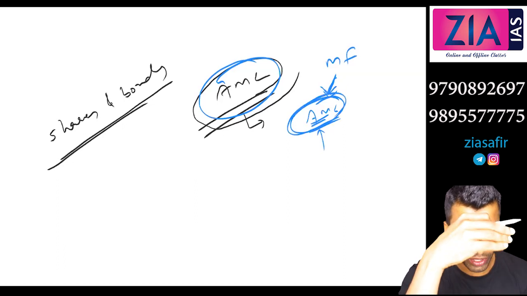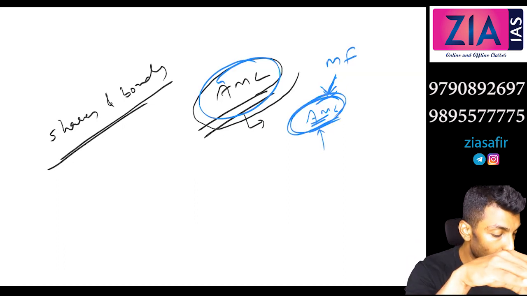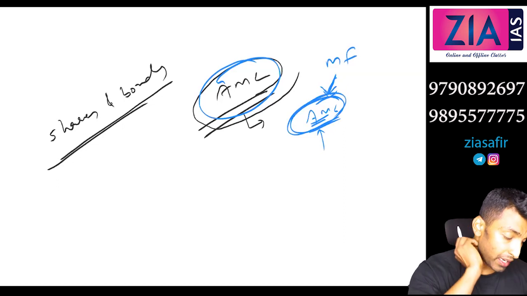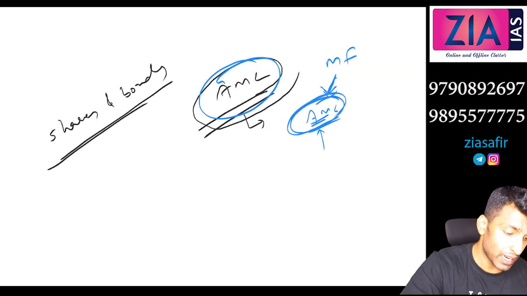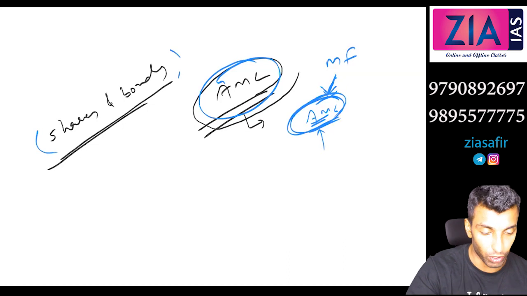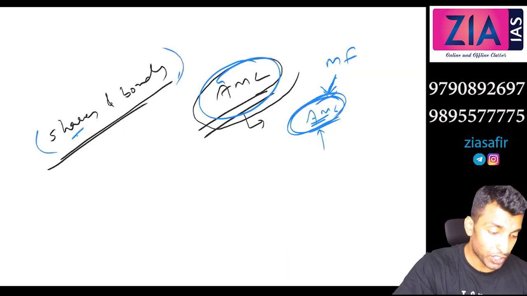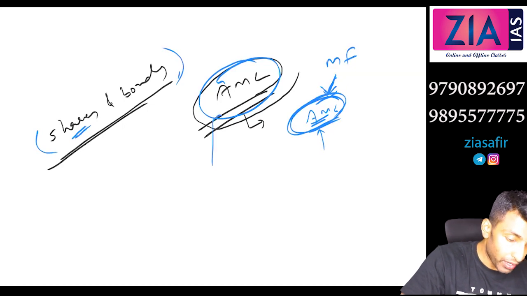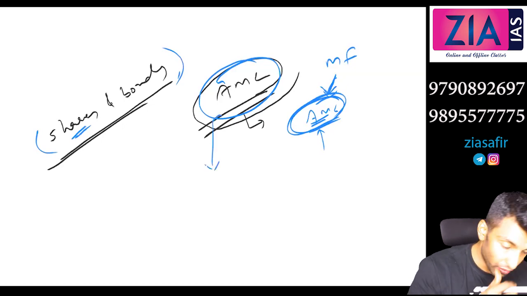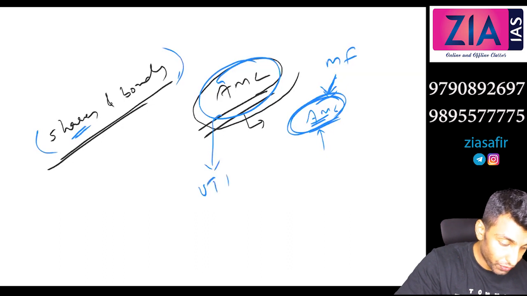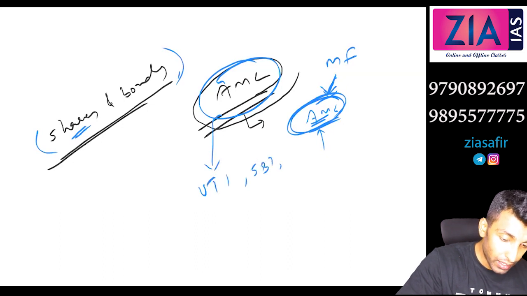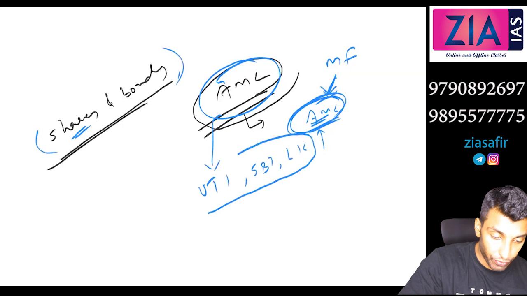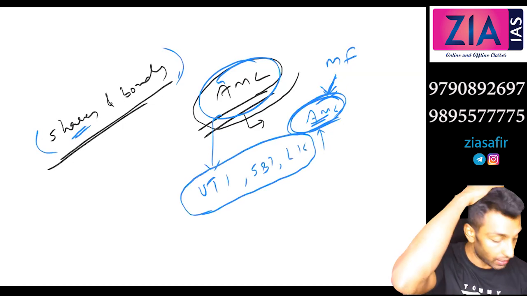We will be talking about AMC etc. later, but now just understand this asset management company will decide which shares to be bought and which bonds to be invested in, government bonds anyway. The government appointed AMCs of 3 mutual funds for this: UTI, Unit Trust of India, SBI Mutual Fund, and LIC Mutual Fund. So 3 mutual funds are there.